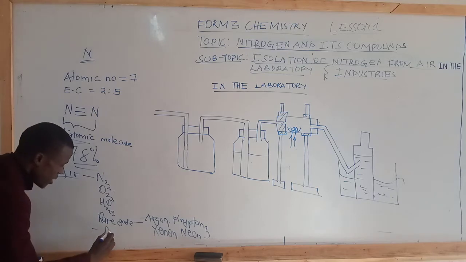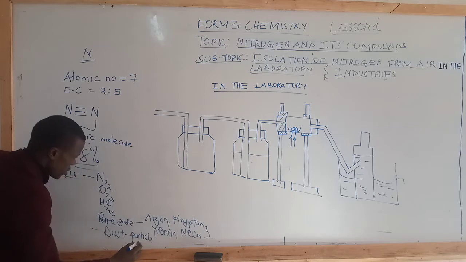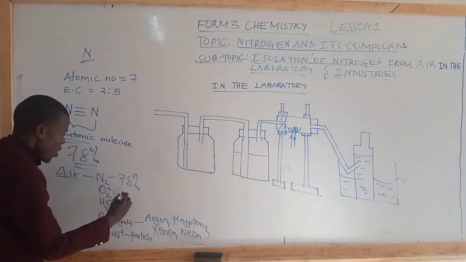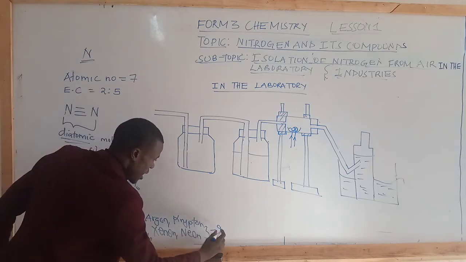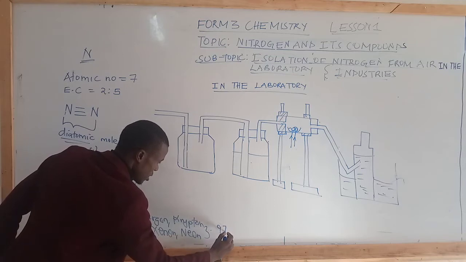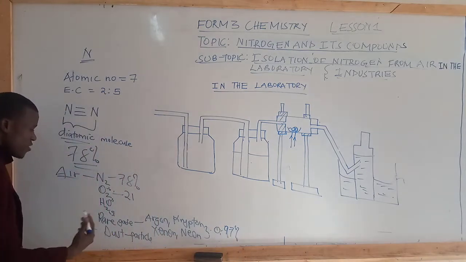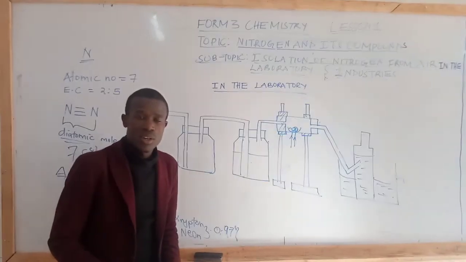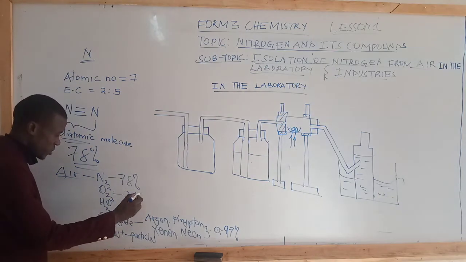And also we have dust particles. Nitrogen having 78%, oxygen 21%, then we have rare gases 0.97, and water vapor and dust particles vary in concentration or in quantity, and therefore we cannot be specific in this case.